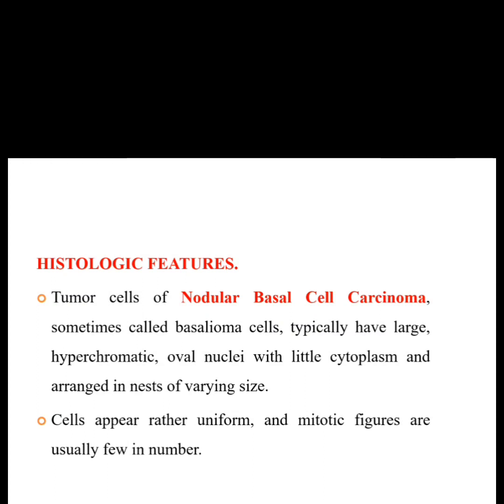When we have large hyperchromatic nuclei, obviously there will be very little cytoplasm, and these cells are arranged in a nest-like pattern. The cells here appear uniform, and mitotic figures are usually few in number.